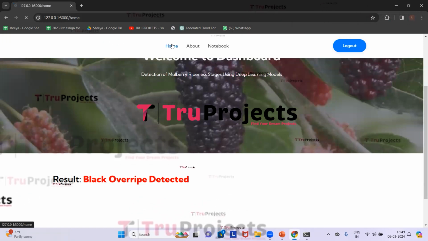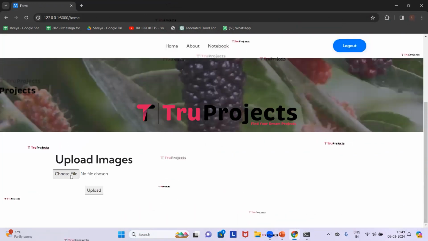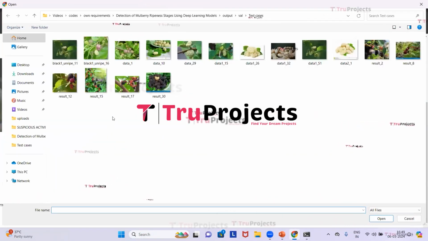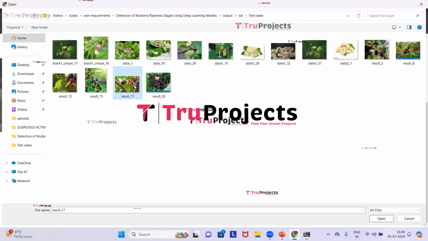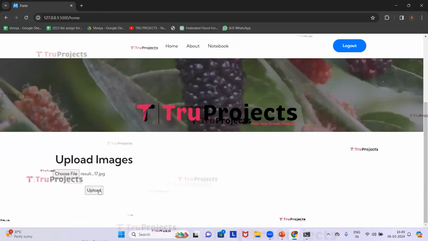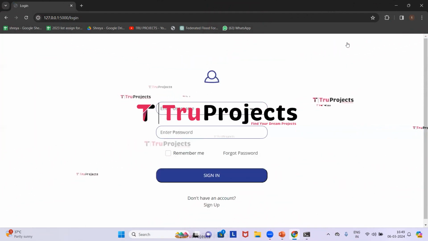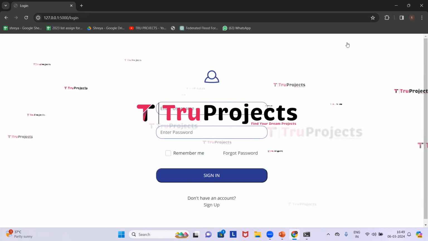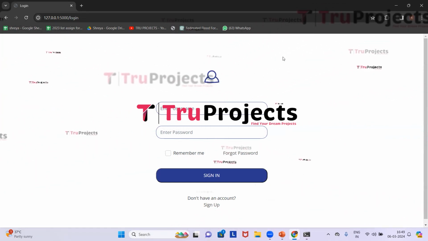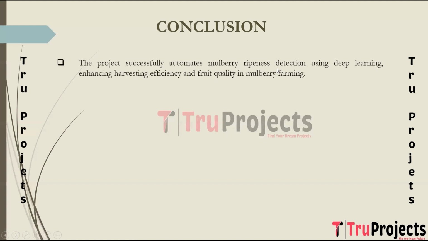Click on home. Click on choose file. We'll upload some more images. This time I'll upload this image. Click on open and now click on upload. So here we got the prediction that black ripe is detected, which means that the mulberry fruit is at the black ripe stage. Now click on log out. In this way, just by uploading mulberry images to the system, it will detect at which stage of ripeness the fruit is.